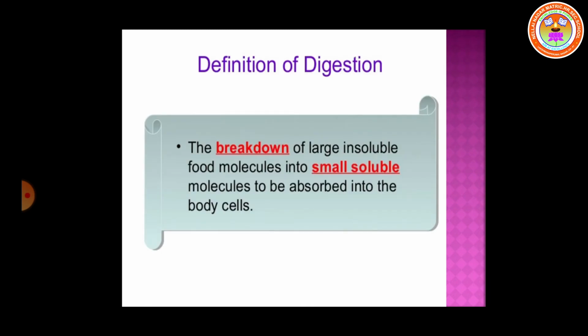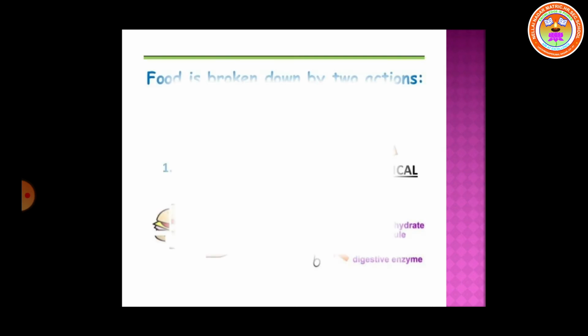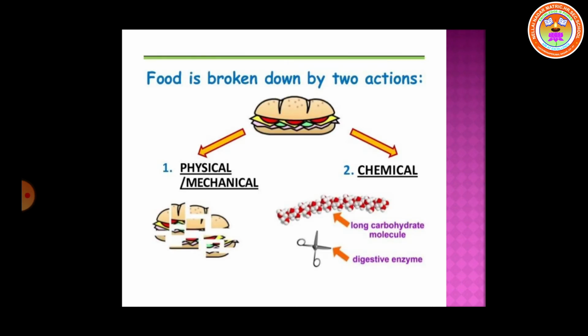The breakdown of large, complex, insoluble food molecules into smaller, simpler, soluble particles by the action of digestive enzymes is called digestion. I repeat, digestion is the breakdown of large, complex, insoluble food materials into simpler, soluble substances by enzymes. The digestion may be mechanical or chemical.